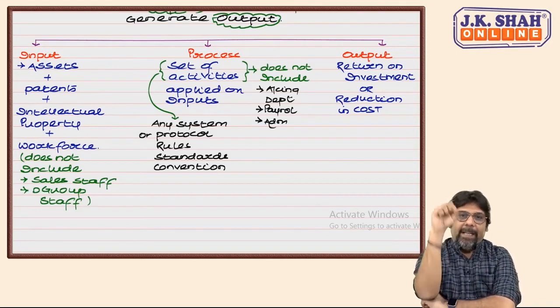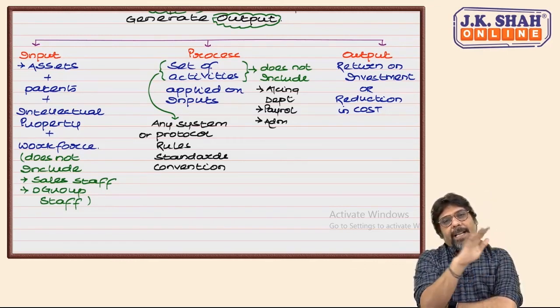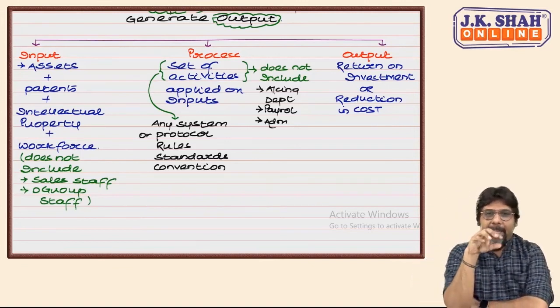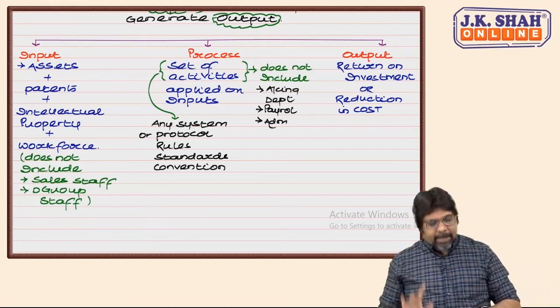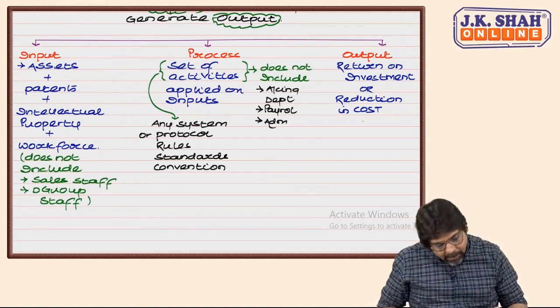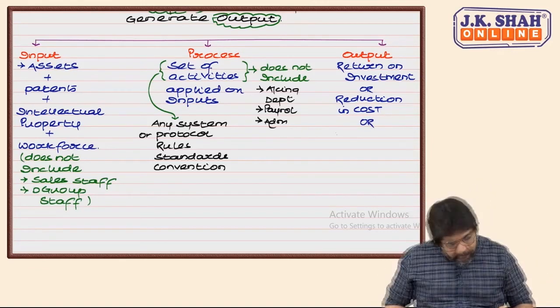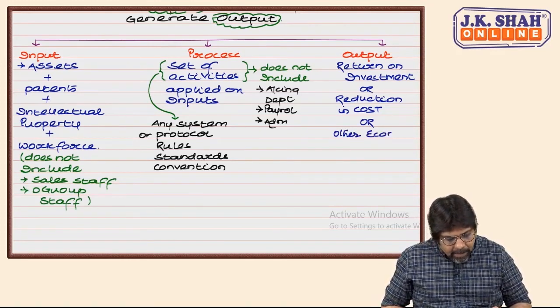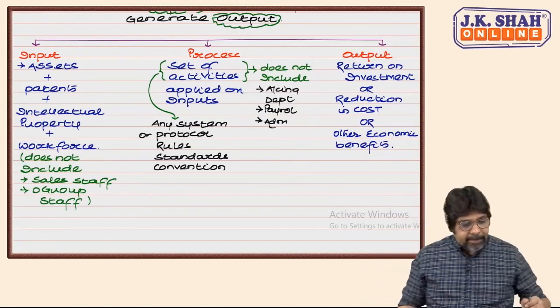So we purchased a printing press. That means we purchased the business of a printing press. Entire thing we purchased. But was that printing done for sale to outsiders? No, it was for our cost reduction. Is that amalgamation? Yes. Why? Because the entire business is taken over. Okay, sir. Or other economic benefits, staff training also it includes.